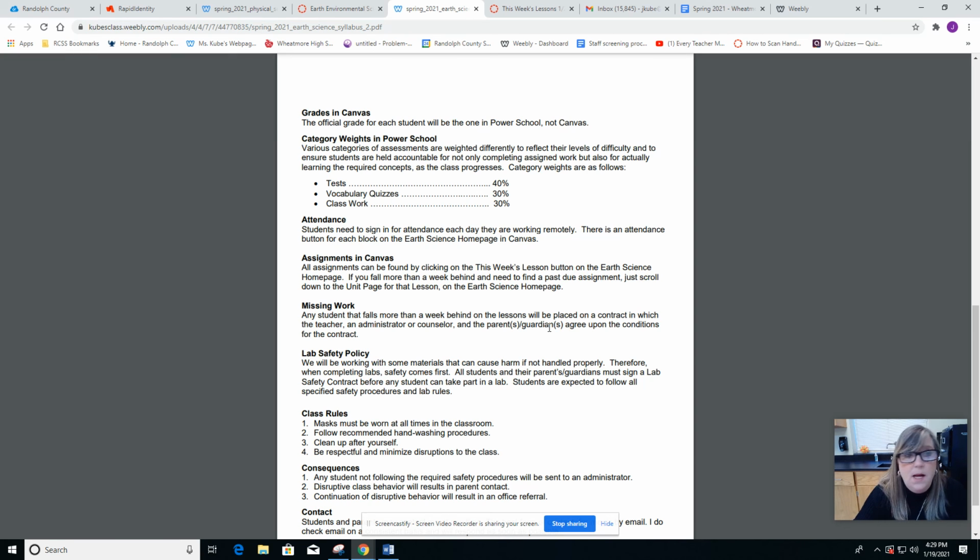Your parents will have to sign. If you're fully remote, it will be by emails and sharing Google Docs, but you'll be monitored by the week. So if you want to avoid that, keep up with your work.